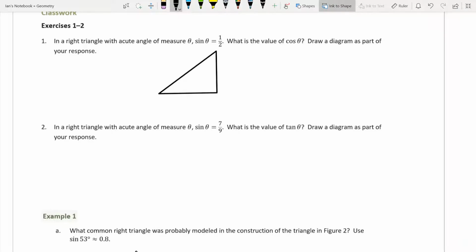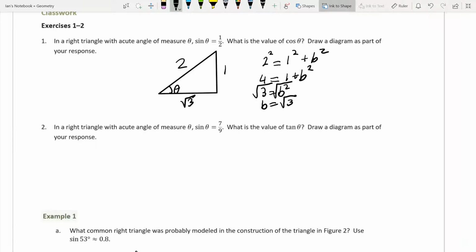So, the sine of theta. Let's call this angle right here theta. It is 1/2, so that's 1, that's 2. Now let's use Pythagorean theorem to solve this. We're going to get 2 squared is equal to 1 squared plus b squared. We'll call that b. So 4 is equal to 1 plus b squared. Subtract 1 from both sides. 3 equals b squared. And then we just take the square root to solve for b. So b is equal to the square root of 3.